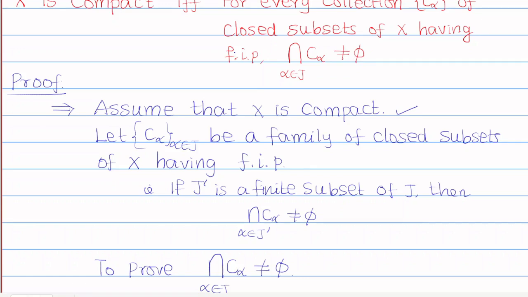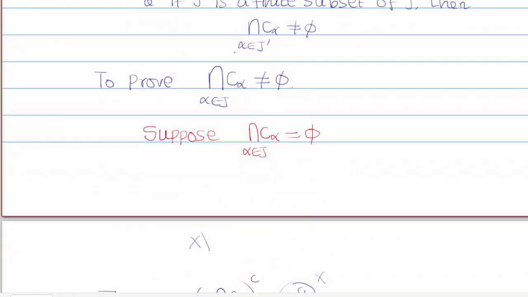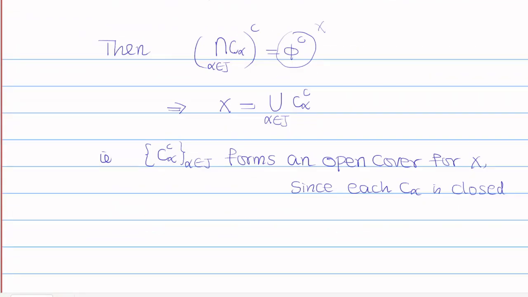We will use that assumption. Since X is compact, this open cover has a finite subcover.